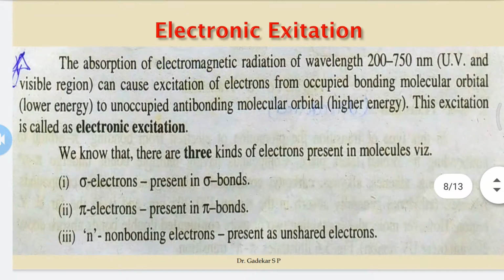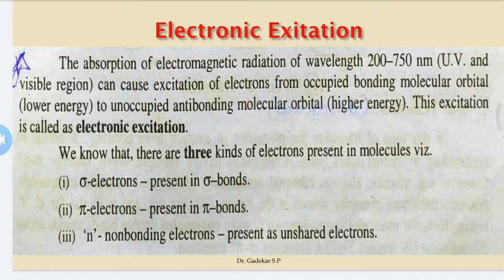Next is electronic excitation. Absorption of electromagnetic radiation of a suitable wavelength can cause excitation of an electron from a bonding molecular orbital to an anti-bonding molecular orbital.